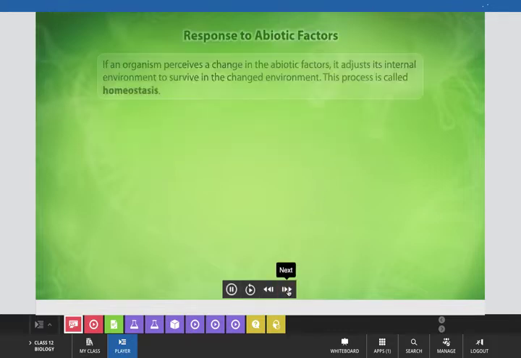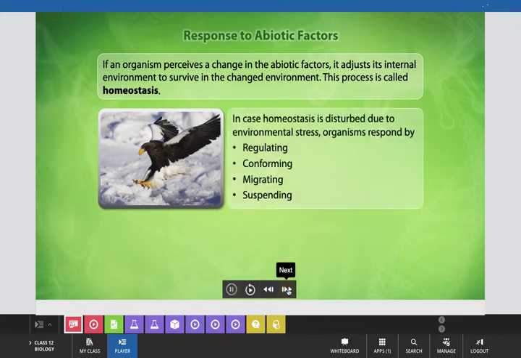Now come to the first slide, where we can see what is homeostasis. As in the earlier class, I have discussed that different organisms show different types of responses towards various abiotic factors. If an organism perceives a change in the abiotic factors, it adjusts its internal environment to survive in the changed environment.